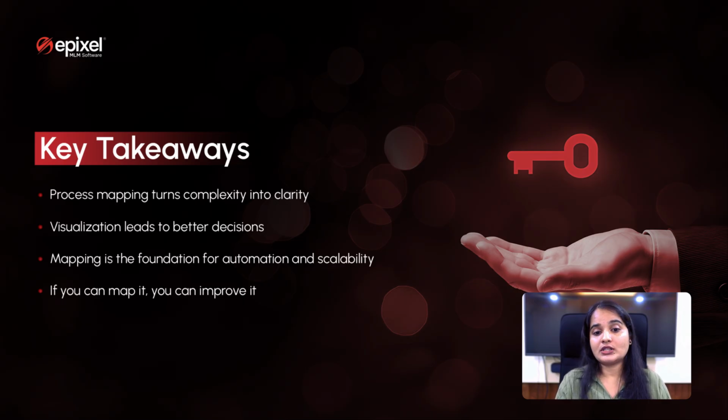It forms the foundation for automation, scalability, and better decision making. Once everything becomes clear and transparent, the process will flow very smoothly. And in short, if you can map it, you can definitely improve it.